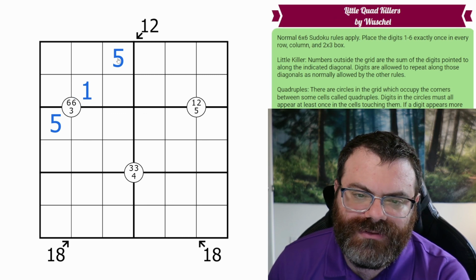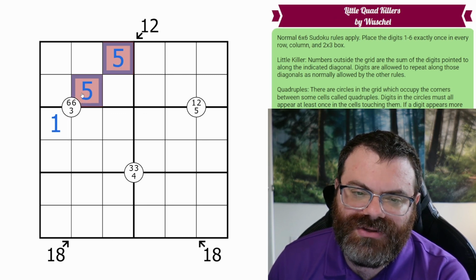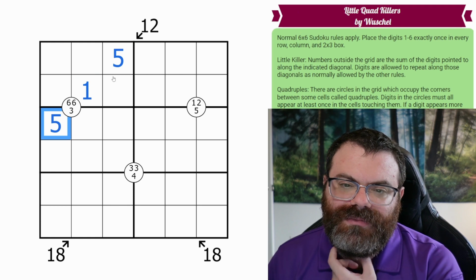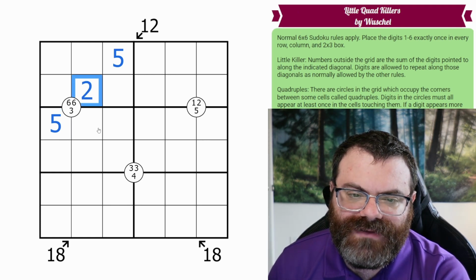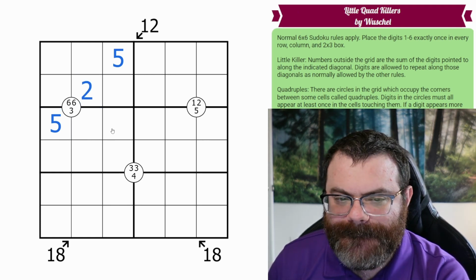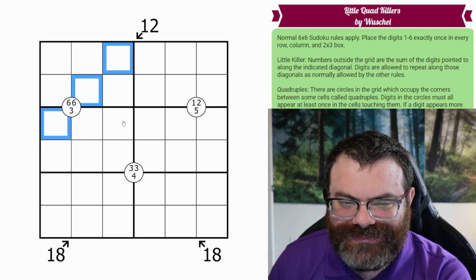There's no non-repeat rule. Of course, we can't do 5, 5, 1 like that, because Sudoku tells you not to repeat. But the little killer doesn't care if you repeat or not. And 5, 5, 1's not right, but 5, 5, 2 is. All right. Sorry about that.